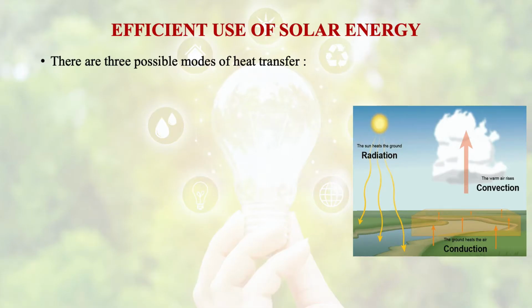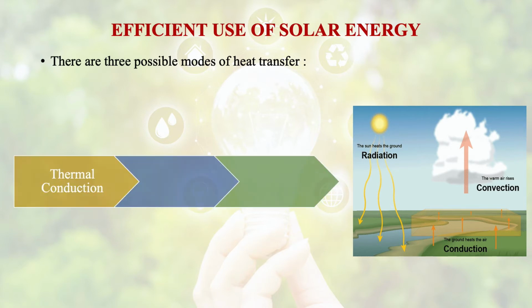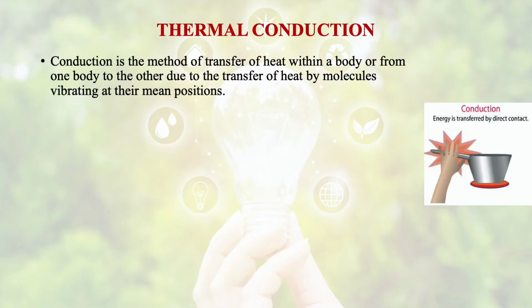Now there are three possible modes of heat transfer. What are they? They are thermal conduction, thermal convection, and thermal radiation. Now what is thermal conduction? It is that method of heat transfer in which the heat transfer takes place within a body or from one body to the other due to the transfer of heat by molecules vibrating at their mean positions.